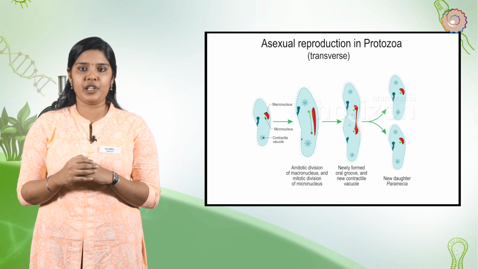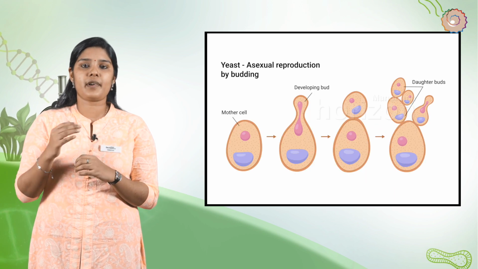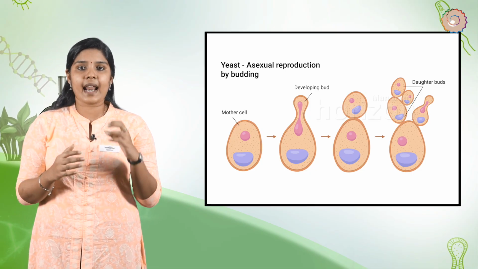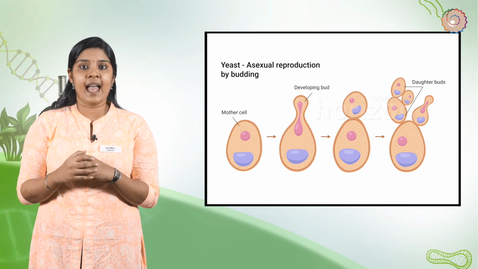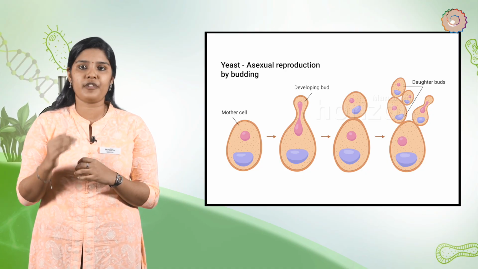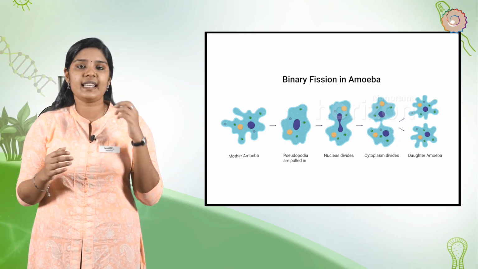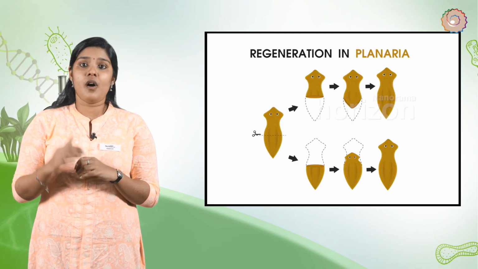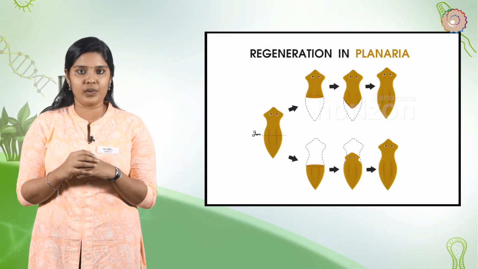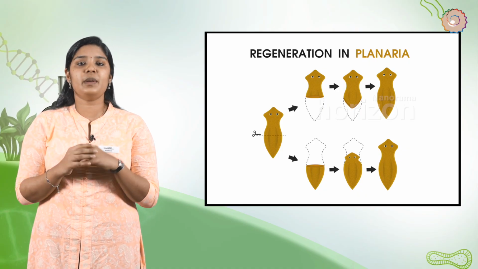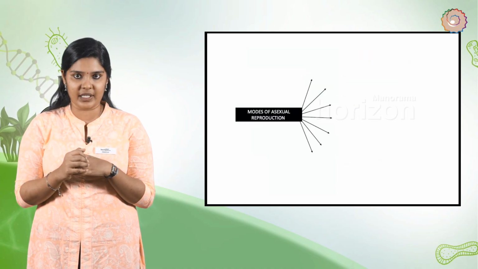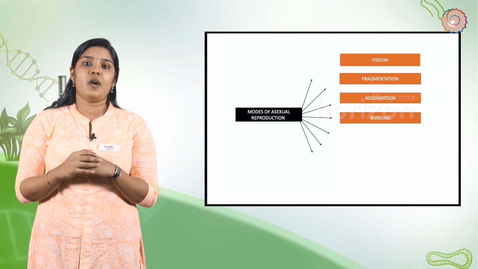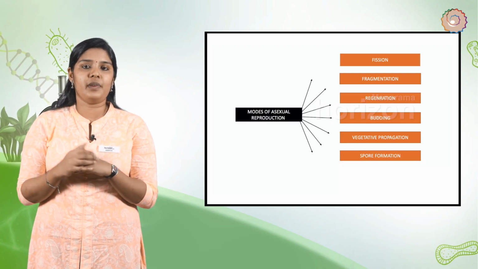There is no gamete formation or fertilization. The whole process takes place within a small period of time. In asexual reproduction, rapid multiplication and growth happen, and there is limited variation among the offspring produced. We observe asexual reproduction in both unicellular and multicellular organisms. Organisms choose to reproduce asexually by different means. Some of the most important methods of asexual reproduction are fission, fragmentation, regeneration, budding, vegetative propagation, spore formation and tissue culture.